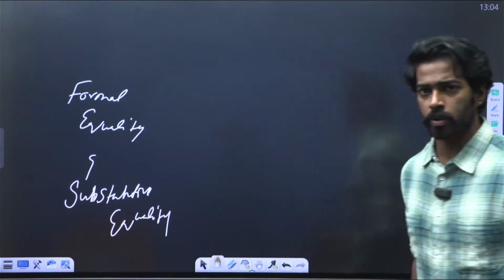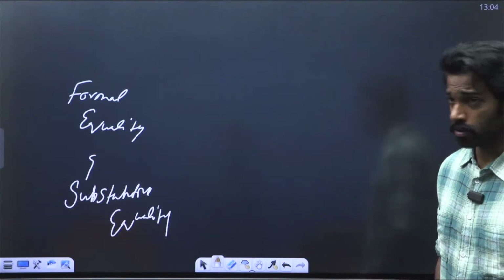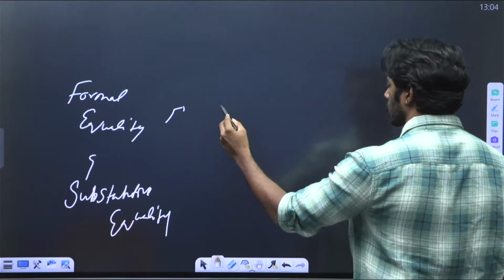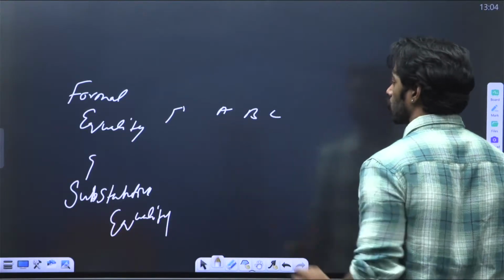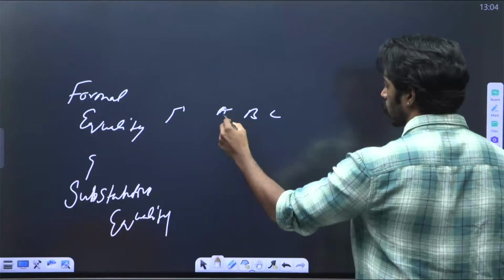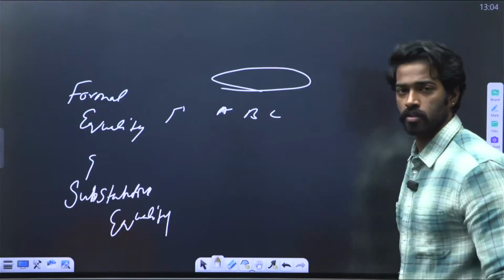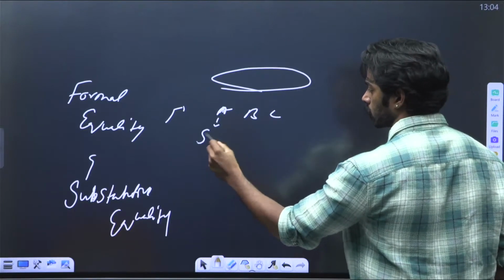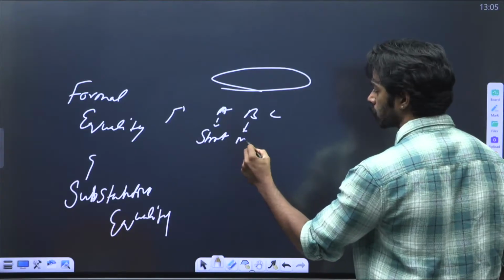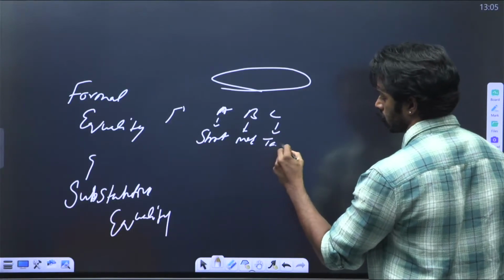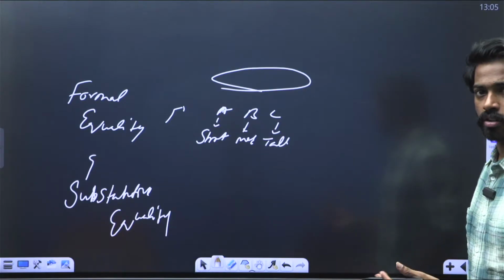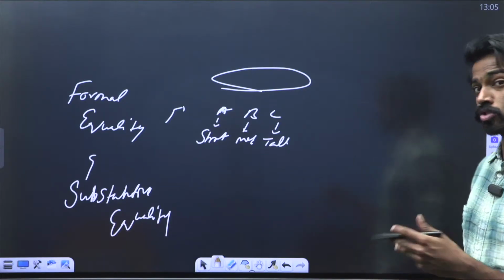I'll explain formal equality and substantial equality in a simple manner. Imagine there are 3 people, A, B, and C. All of the 3 people are watching a match in a stadium. A is very short, B is medium, and C is tall. C can clearly watch the match. As A is short, A cannot watch the match, and B is trying to jump and is trying to watch the match.